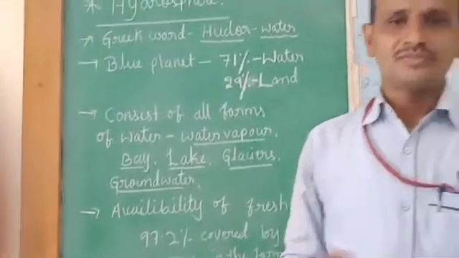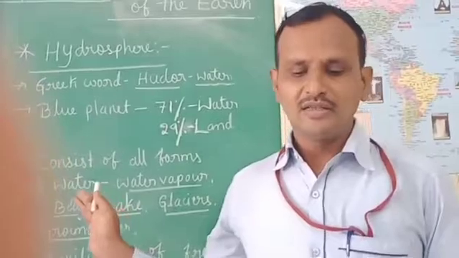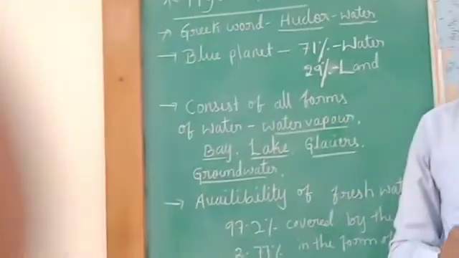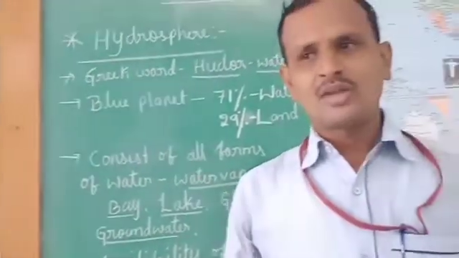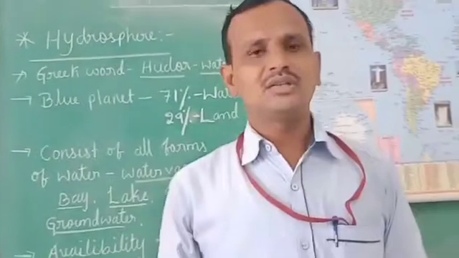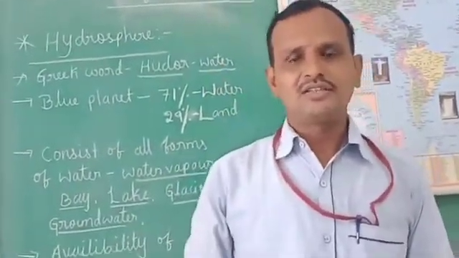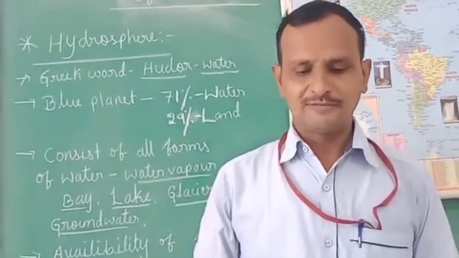These are also found on the earth's surface. In India, glaciers are commonly found in the north, for example in Himachal Pradesh, Ladakh, and Jammu and Kashmir.